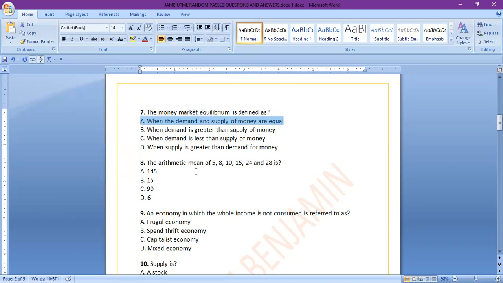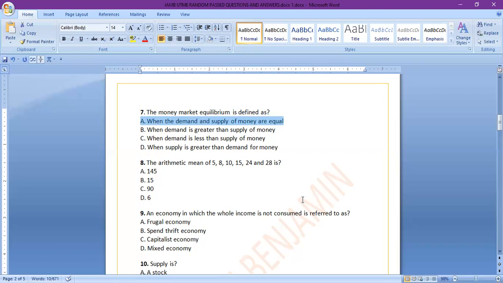So number 8, the arithmetic mean of 5, 8, 10, 15, 24, and 28 is, in this case, sorry, I have to use a calculator. In this case, we all know how to calculate the arithmetic mean, right? Since this is ungrouped data, all we need to do is to sum the individual numbers and then divide by the total number.